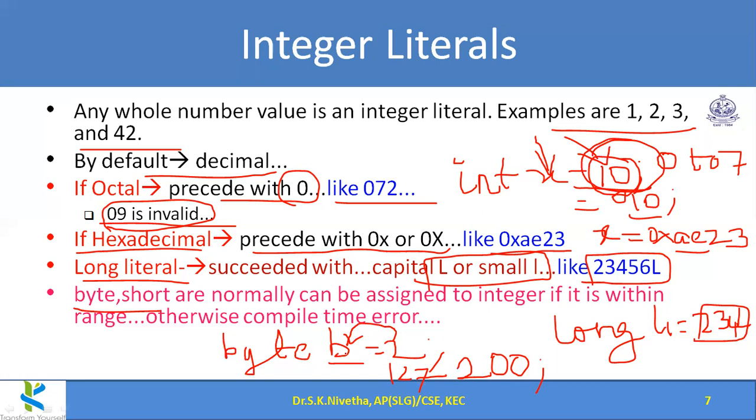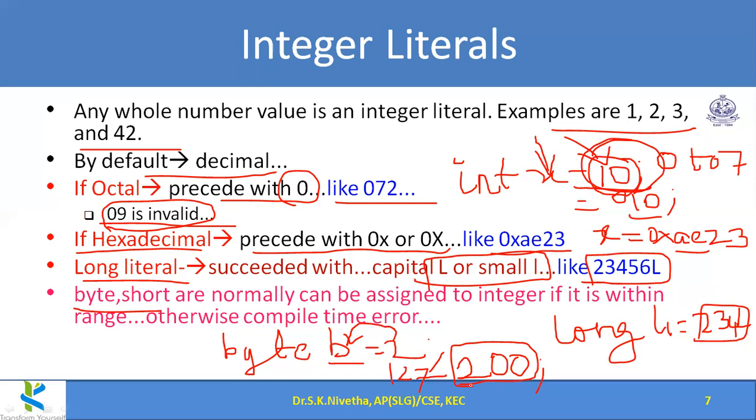That value is actually assigned to b, because to represent 200 we need more than 8 bits. You can recollect the binary to decimal conversion. So 200 requires more than 8 bits, so that cannot be stored in the 8-bit byte variable. A wrong value will be stored or it reports an error.